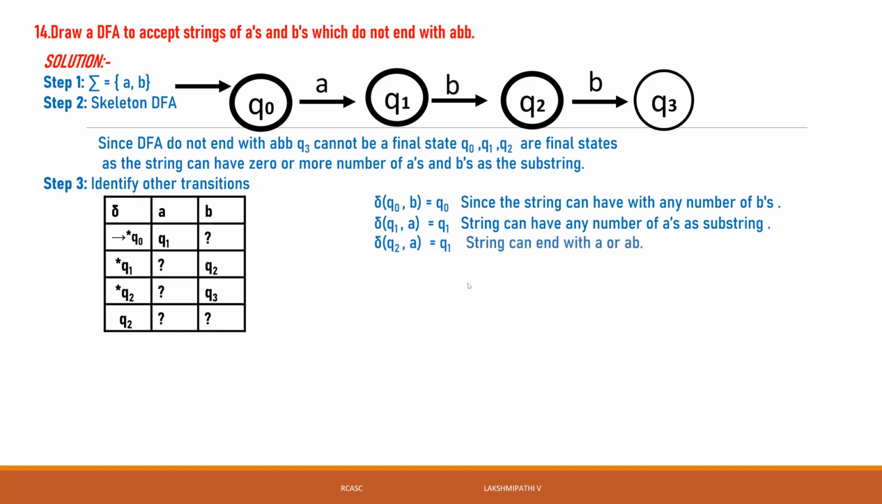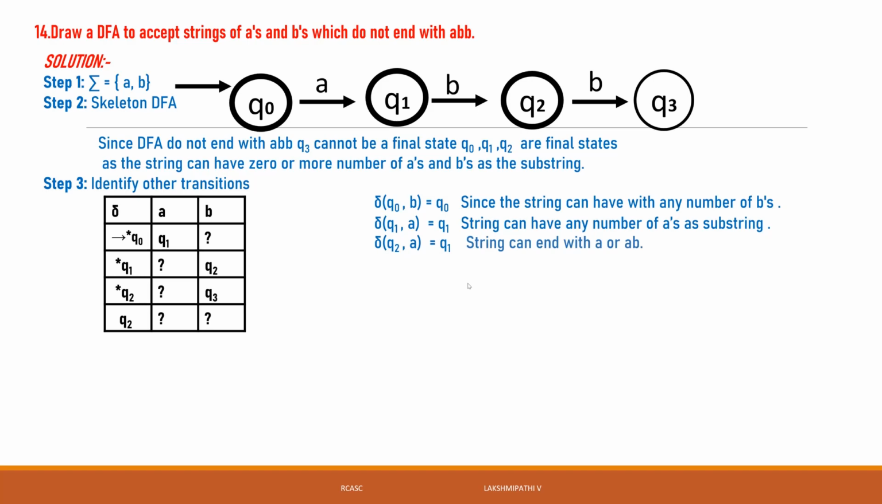For example, a number of B's ending with AB will also be accepted. Then Q0 of A is Q1, a number of A's ending with 1B will also be accepted. If we give one more B, at that time it is not accepting.